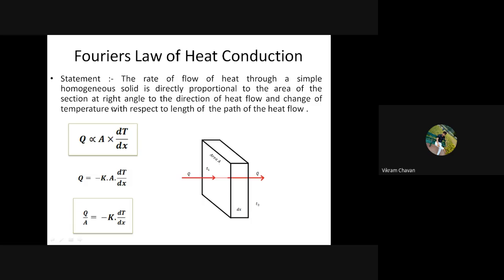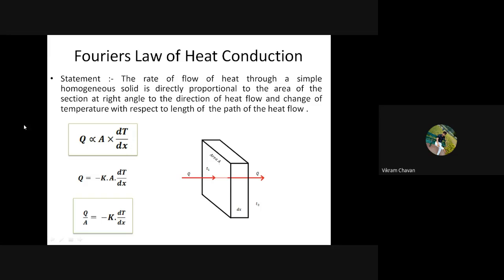And it is directly proportional to the temperature difference with respect to the length of path of heat flow. The length of path of heat flow is nothing but the thickness of that particular slab, and the temperature difference is dT, that is, T2 minus T1. So we can say that Q is directly proportional to A multiplied by dT divided by dx.